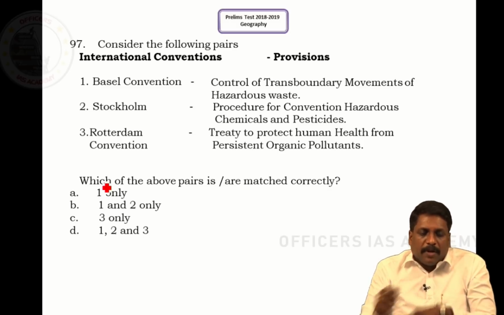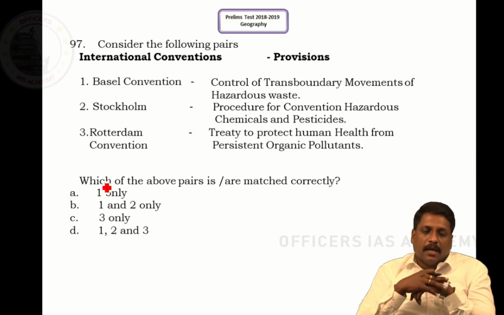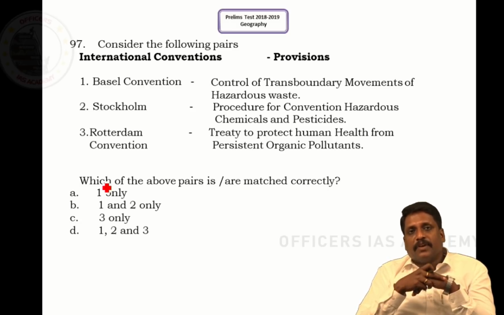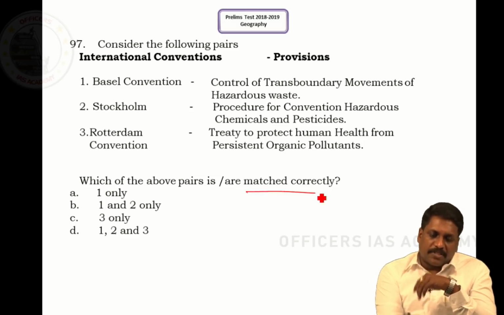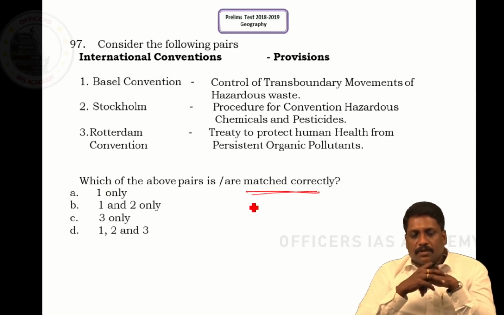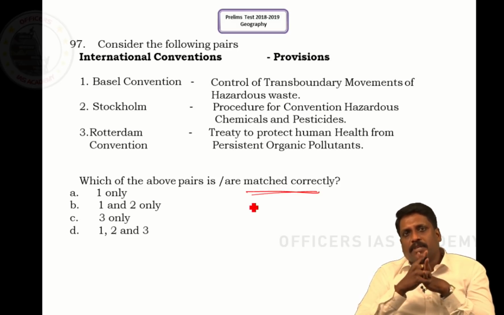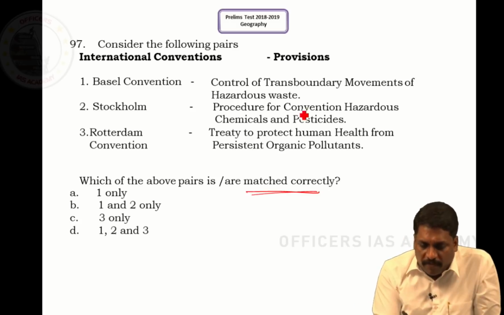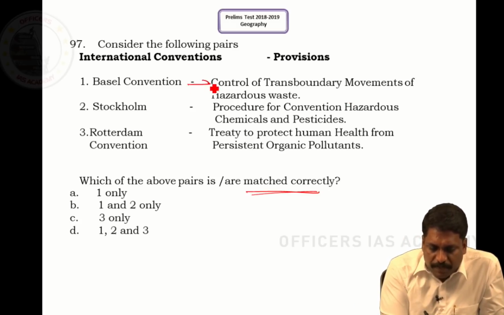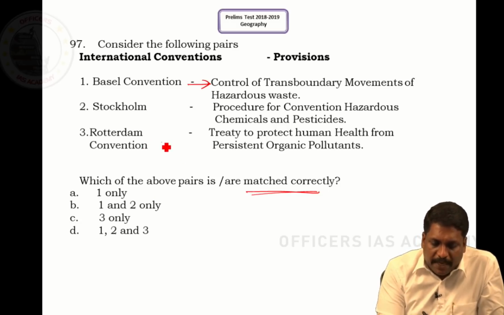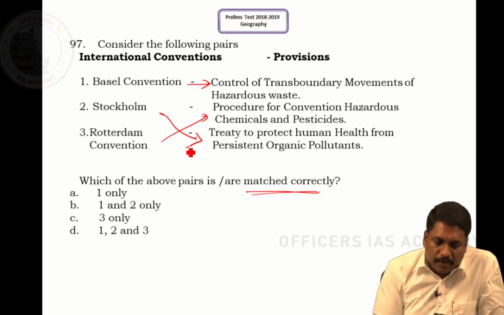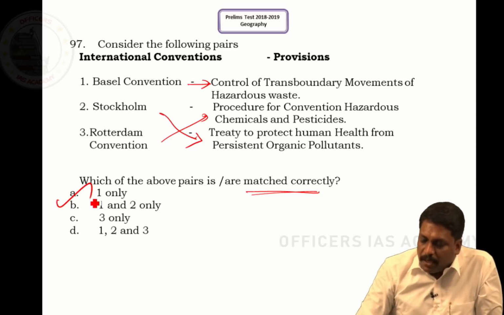Now, coming to question number 97. Consider the following statements on international conventions and provisions. You have to go for the correctly matched statement. Basel Convention, Stockholm Convention and Rotterdam Convention. When I talk about the Basel Convention, no doubt it is the control of transboundary movement of hazardous waste. But for the Stockholm Convention and the Rotterdam Convention, the matches are completely interchanged. So only one pair is matched rightly here, that is the Basel Convention. The answer will be one only, that is A.